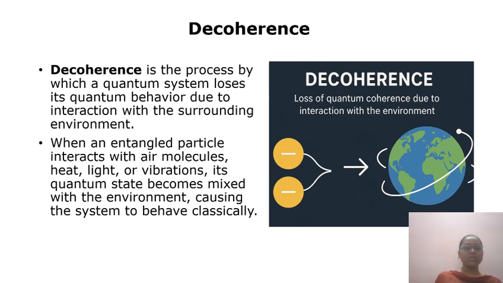The first and most significant barrier to maintaining entanglement is decoherence. In simple terms, decoherence happens when a quantum system interacts with its surroundings, like air molecules, heat, or even stray electromagnetic fields. These tiny interactions disturb the quantum state, causing it to lose its coherence and behave like a normal classical particle. Once decoherence occurs, the entangled link between particles is broken. This is one of the biggest reasons why quantum computers must operate at extremely low temperature and in highly isolated environments.